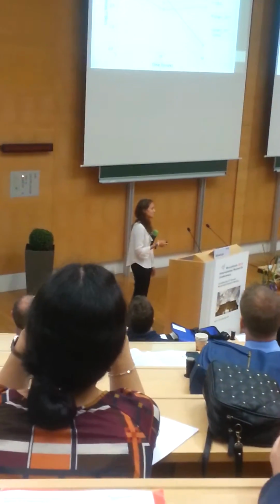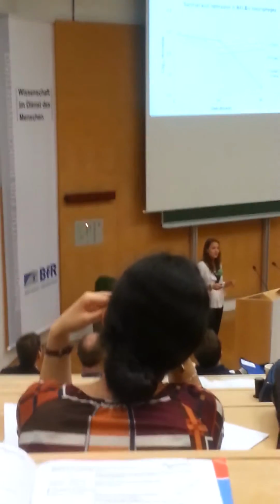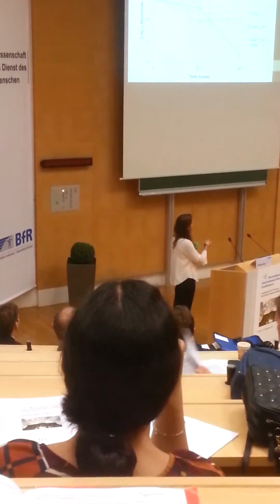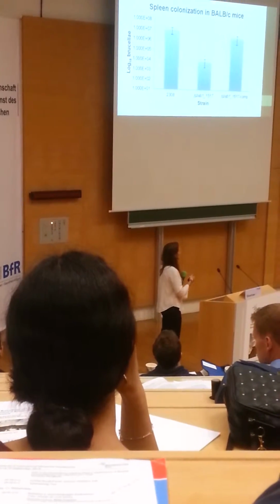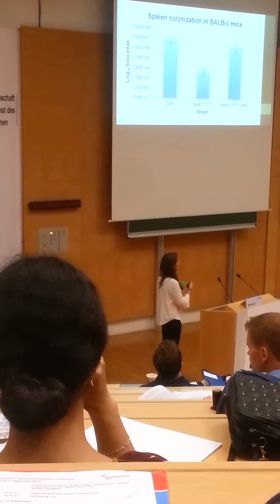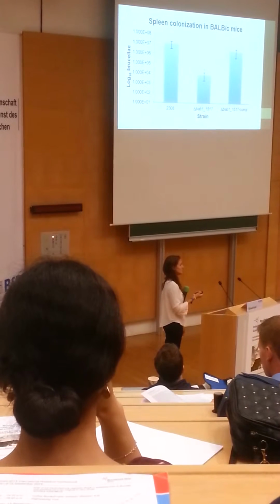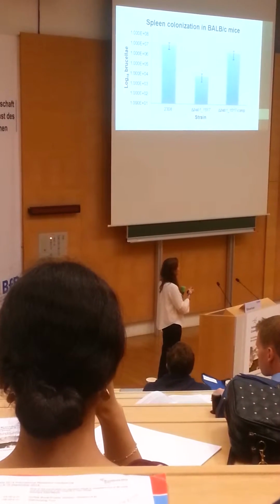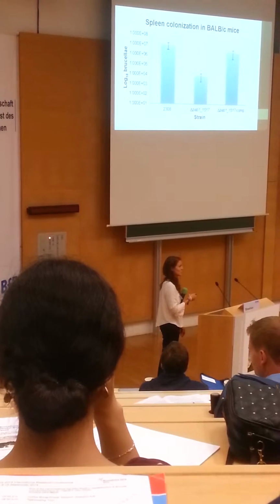So the next two slides are just showing complementation. We want to make sure that the attenuation that we were seeing was from the lack of this regulator. So I'll just draw your attention to this orange line. This is our complement, very similar to 2308. And then for spleen colonization, we also want to make sure that the attenuation was because of lack of this regulator. And as you can see with our complement, very similar to our wild type 2308.